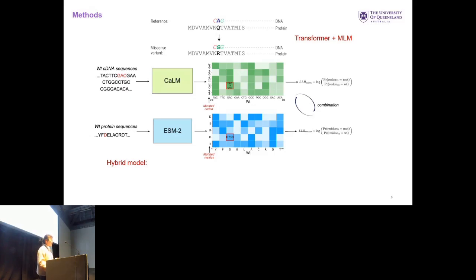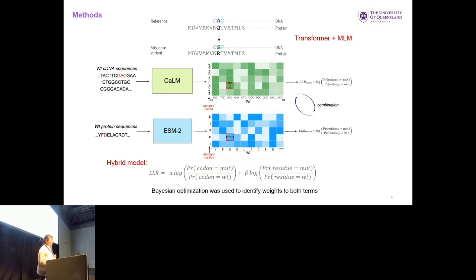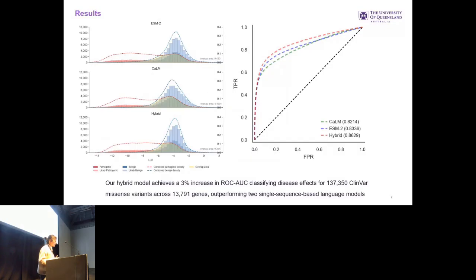Our hybrid model is built upon the two effect scores calculated by the different models. We use Pearson optimization to identify the coefficients of both terms. And finally, we find that if we assign equal weight to these terms, we always get the best result. So this is our result. We find our hybrid model achieved a 3% increase in ROC AUC in classifying the disease effect, and it significantly outperformed the two single sequence-based language models.